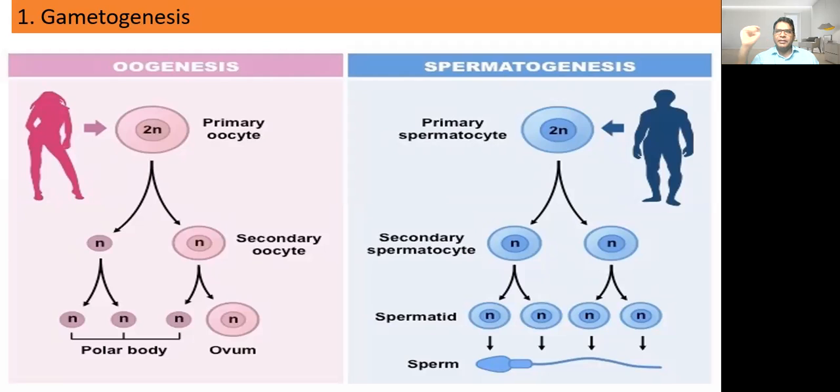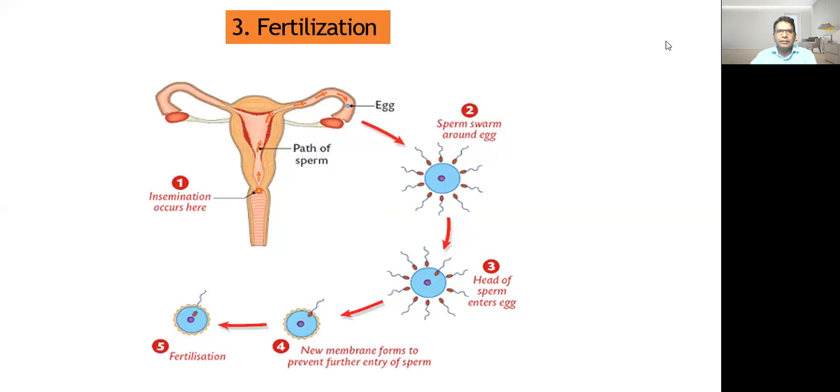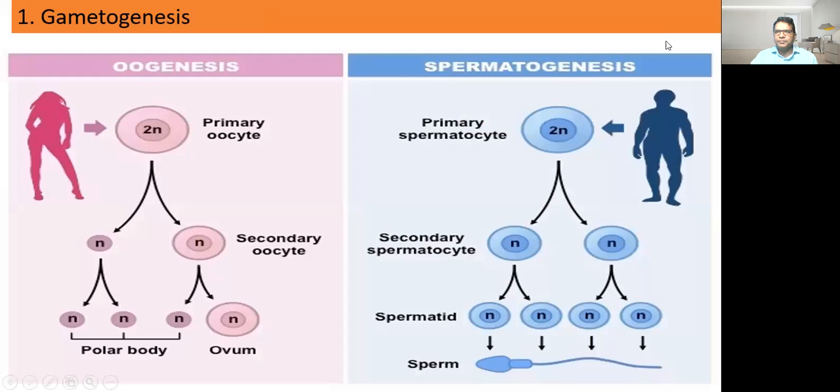Now the first event is gametogenesis. There are two types of gametogenesis, called oogenesis and spermatogenesis. The oogenesis takes place in the female, and the final product of oogenesis is ovum. And spermatogenesis takes place in male, and the final product of spermatogenesis is sperm.